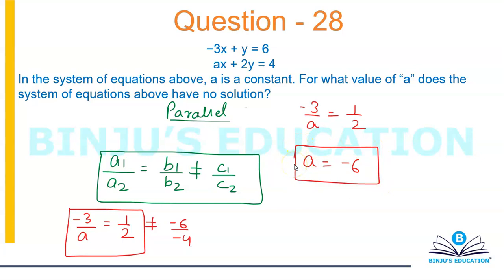So for a to be minus 6, we're going to have no solution, or we're going to have no common points lying on these two lines.